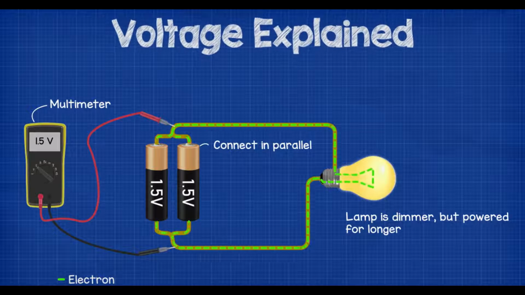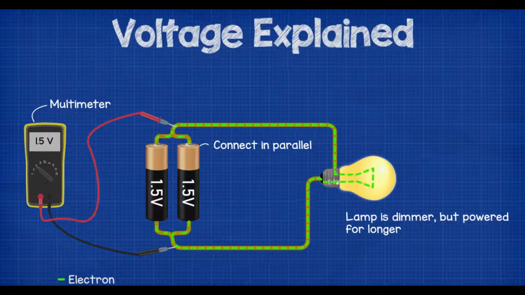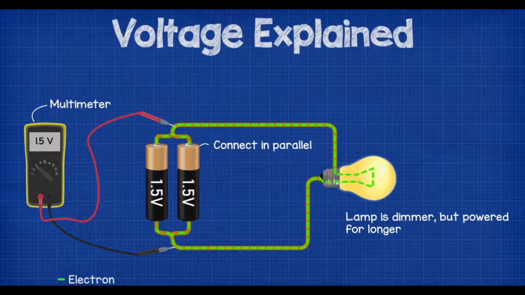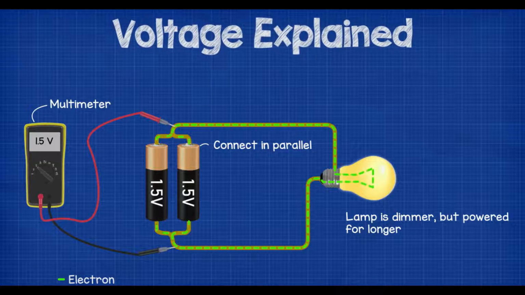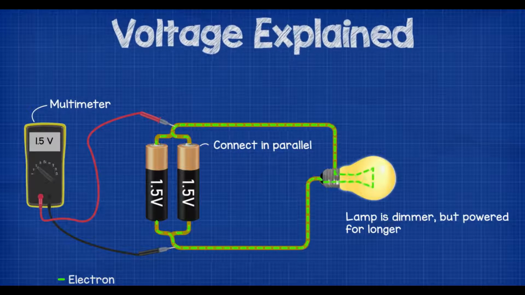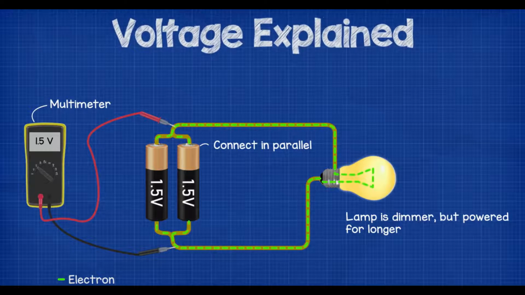However, if we were to move the battery and connect it in parallel, then the path of the electrons splits. Some will flow to the first battery and some will flow to the second battery. Therefore, the batteries will both provide the same amount of energy, so the voltage isn't combined. The voltage isn't boosted and we only get 1.5 volts. So the workload is split by the batteries and the lamp will be powered for longer, but it will be dimmer. We've covered this in much more detail within our electrical circuit series. Do check that out, links are in the video description below.